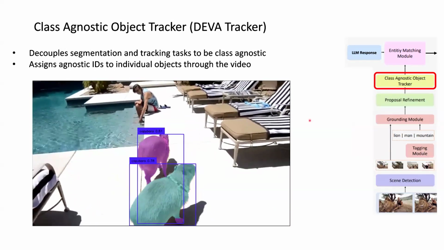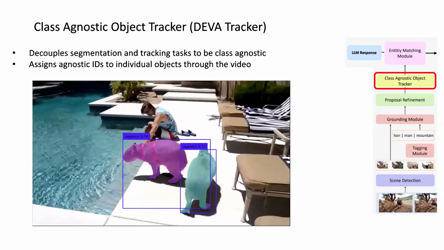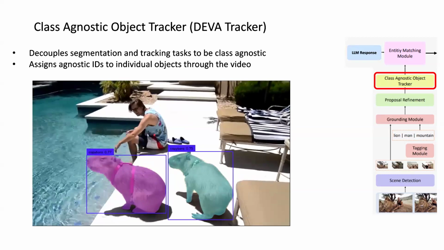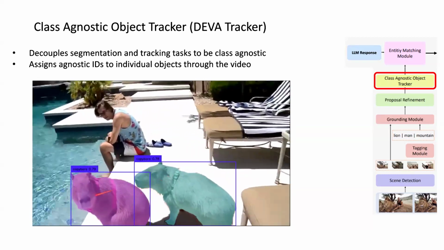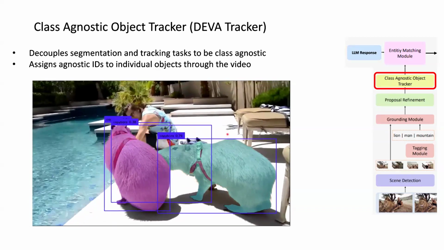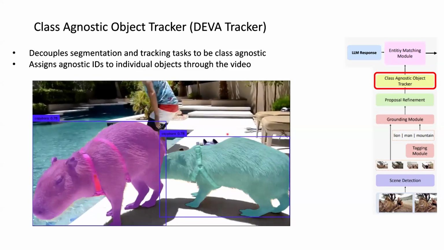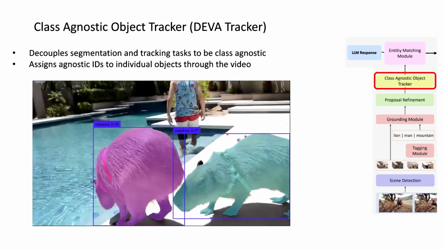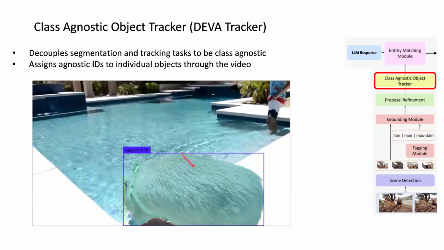We take our segments and our bounding boxes and we combine them together into an overall tracking of individual objects. As can be seen here, we have our capybaras individually identified throughout the video, despite them having the same class. Now the object tracker is decoupled from the segmentation so that we can perform any sort of segmentation and then track them over time. And as I said before, the segmentations are given unique IDs.